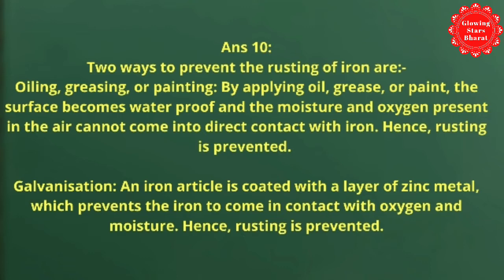And the other method is galvanization. An iron article is coated with a layer of zinc metal which prevents the iron from coming in contact with oxygen and moisture, hence rusting is prevented.